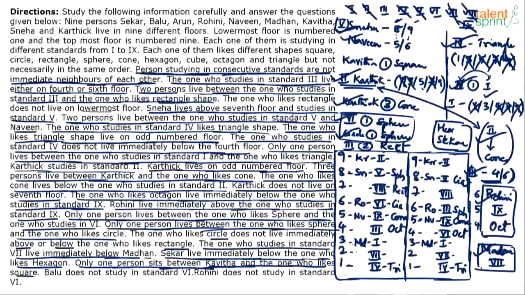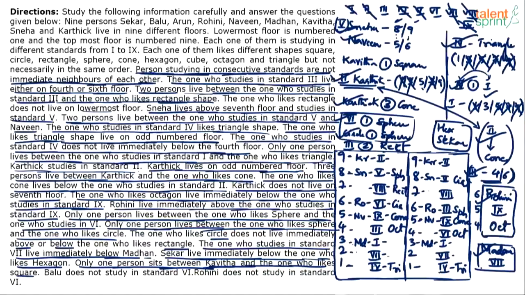Now try third class and rectangle. Third class, gap of 2 rectangle. Gap of 2 rectangle is still possible. Third class, gap of 2 rectangle cannot come here. Gap of 2 rectangle is fixed there. What else can be done? Hexagon Sekar. Try this. Hexagon should be above Sekar. So hexagon Sekar not possible.